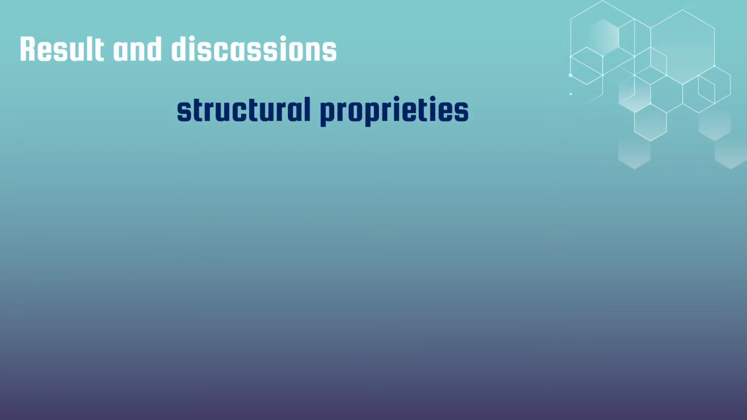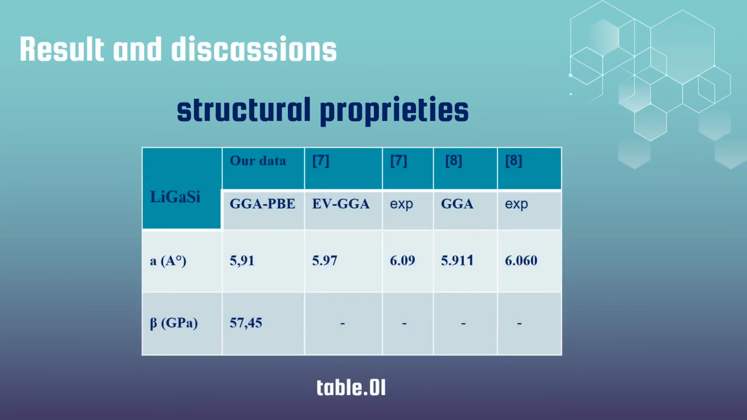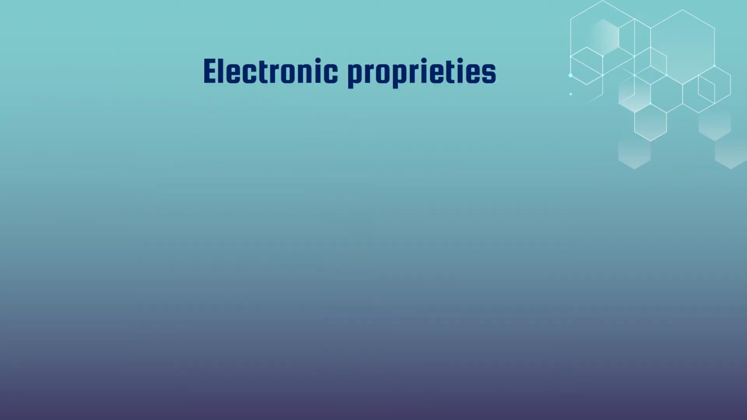For the results, we did the convergence test to determine the k-points and cutoff energy. The calculated structural parameters, such as the lattice parameter and bulk modulus B, of our compound LiGaSe are presented and compared with the experimental and calculated values in Table 1. We can see that our calculated lattice parameter is in good agreement. Then we have the electronic properties.